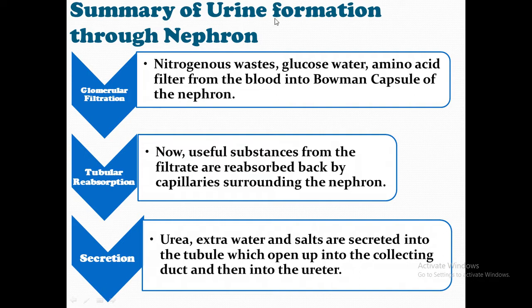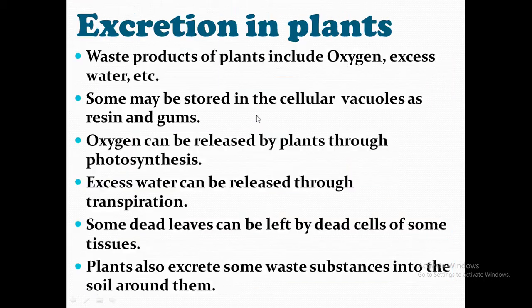So this is the summary of urine formation through the nephron. My dear students, this is all about the kidneys and the kidney system. The system is called the urinary system. Here you have to understand now excretion in plants.